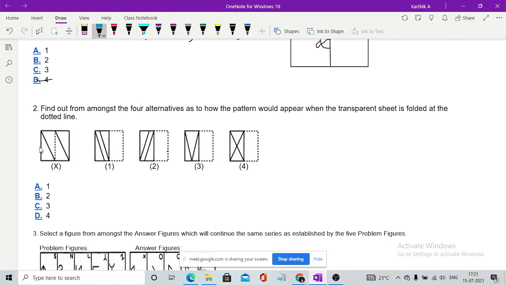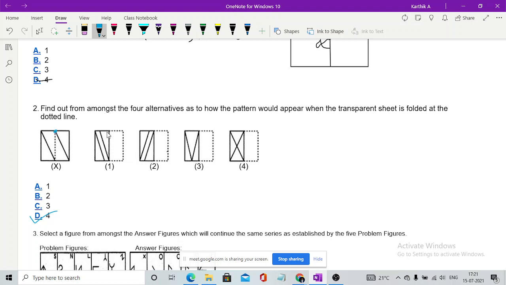Anyone who knows the answer? Option D, 4. Yeah. D. It's right. Option D, 4. I think you guys got it. It is very simple. The left one won't change. In the right one, the point which is on the dotted line will remain the same.